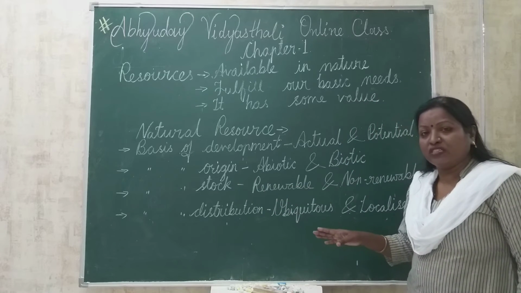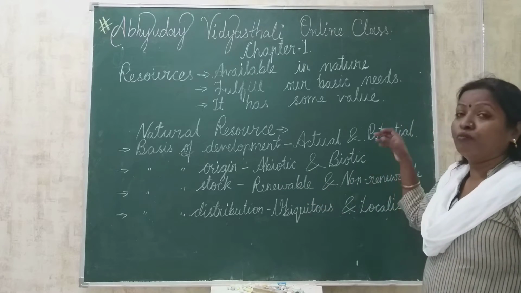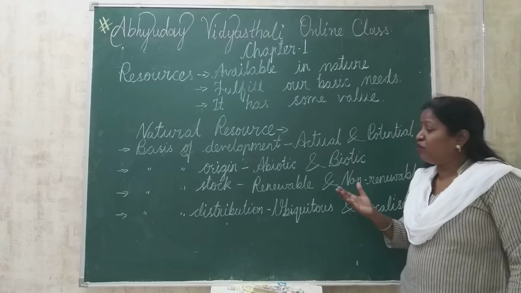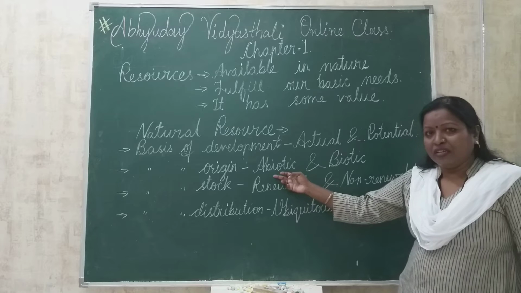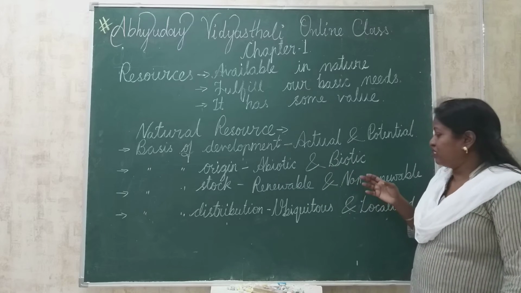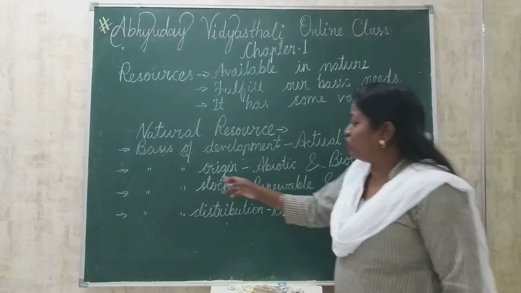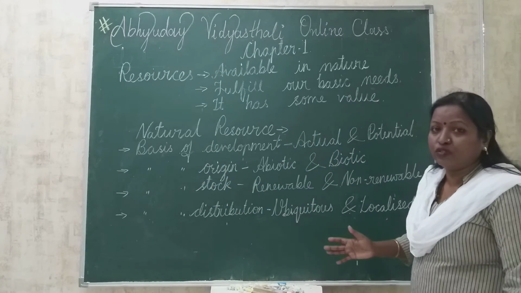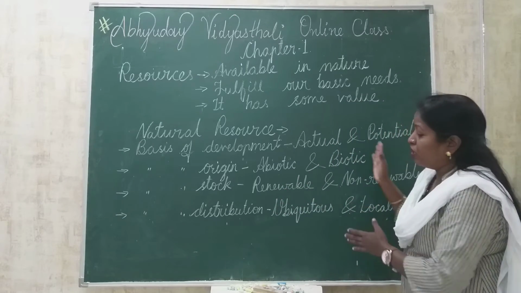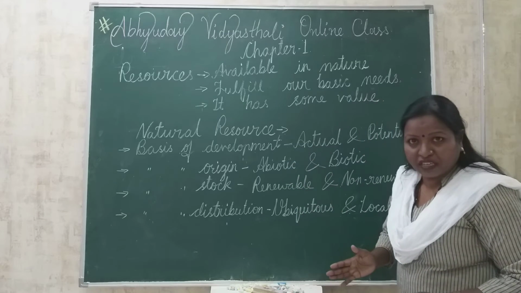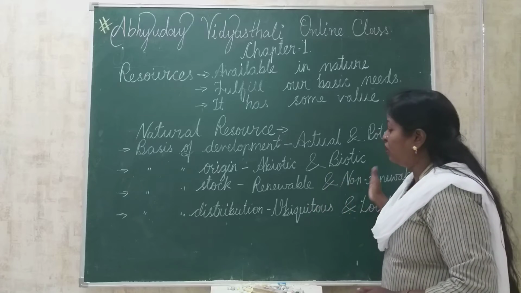On the basis of origin, resources are of two types, that is abiotic and biotic. You might have studied in your junior classes about biotic and abiotic. All the things which do not have life in them are known as abiotic, and the things which have life in them are known as biotic resources. So on the basis of origin, resources are divided into two groups, abiotic and biotic. Abiotic includes all non-living things present on the earth, and biotic includes all the living things present on earth.